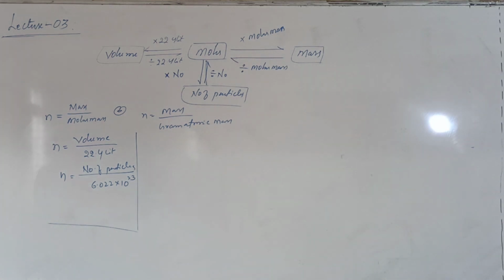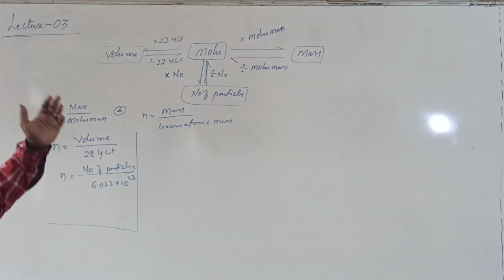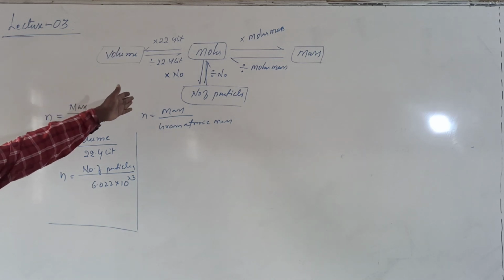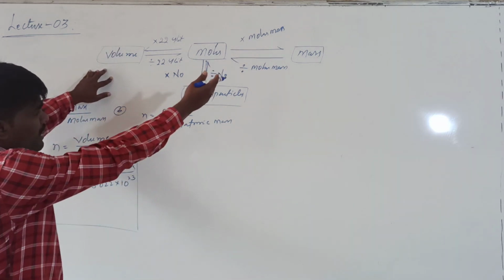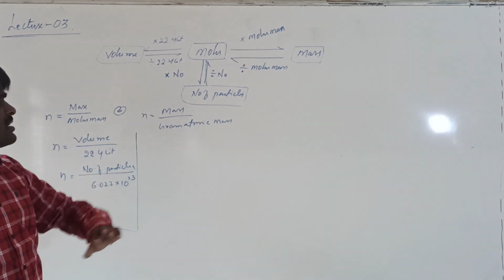Now, these are some basic formulas. We can find out anything if you know one thing. Right? If you know the value, you can find out the number of moles. If you know the number of moles, you can find out the value. If you know the value, you can also calculate the mass. If you know the value, you can also calculate the number of particles. We will see the applications later.